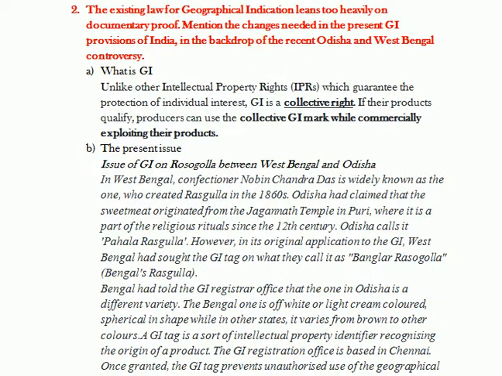Unlike the other intellectual property rights, for example, copyright, patent, industrial design, etc., GI protection is not given to some individual; it is given to a community, and it is a collective right. If a GI tag has been given to any product, then that community can commercially exploit their product, and none can use that tag for the commercial exploitation of that particular product.